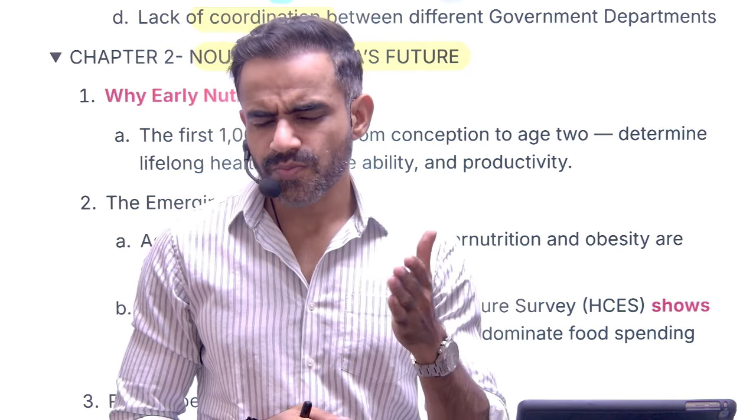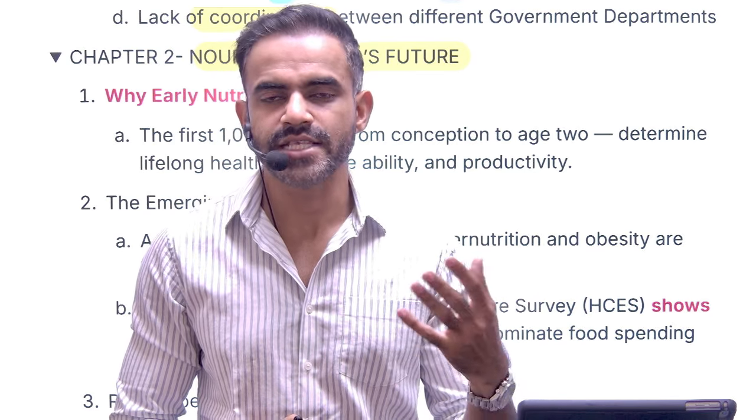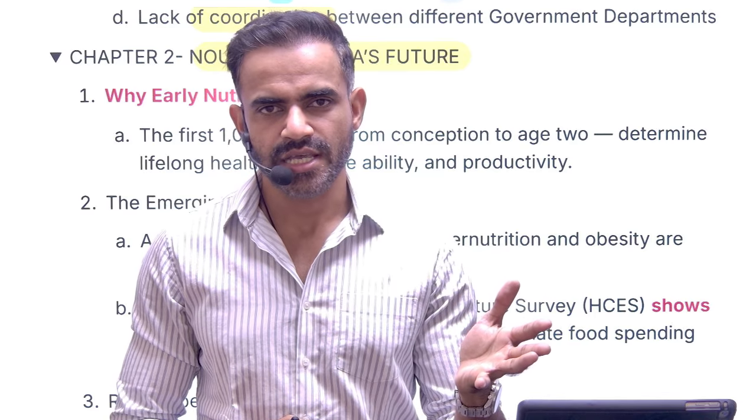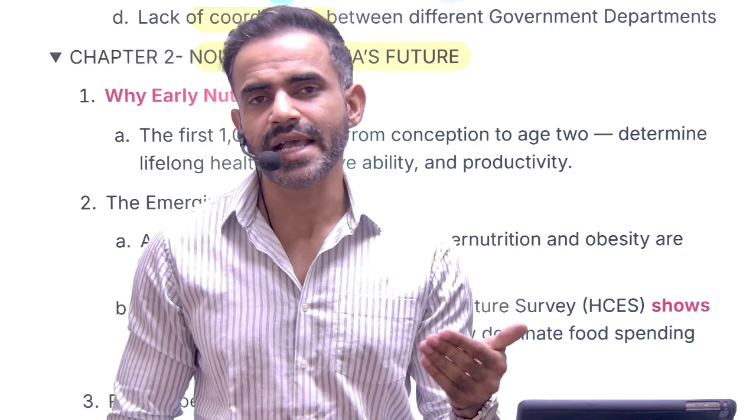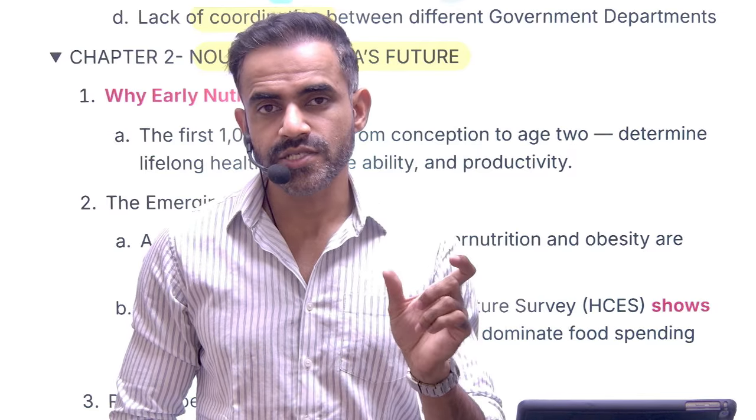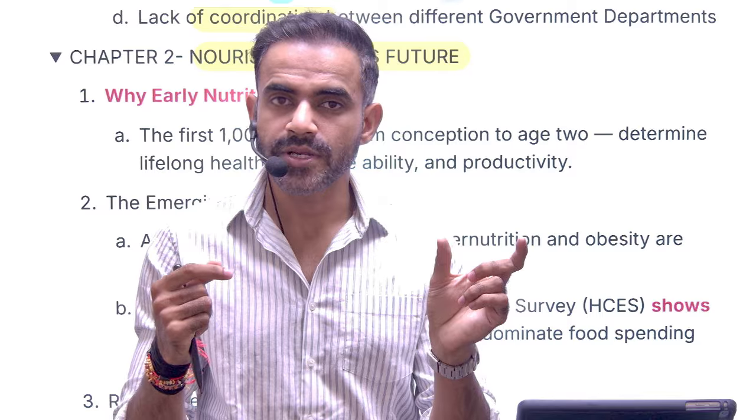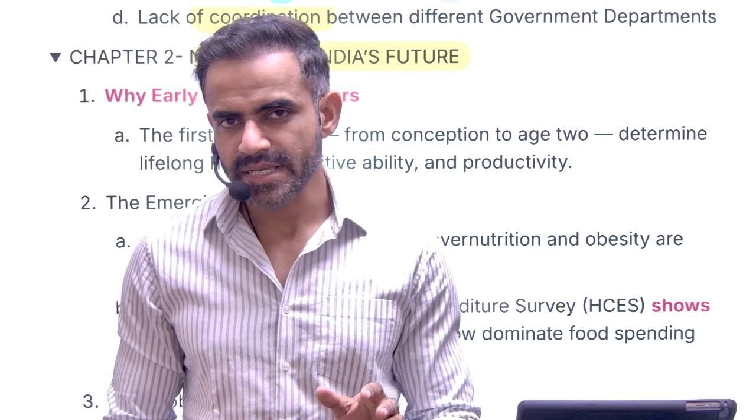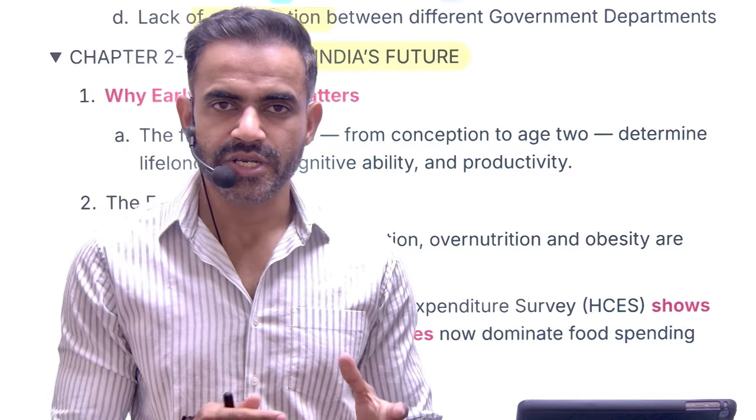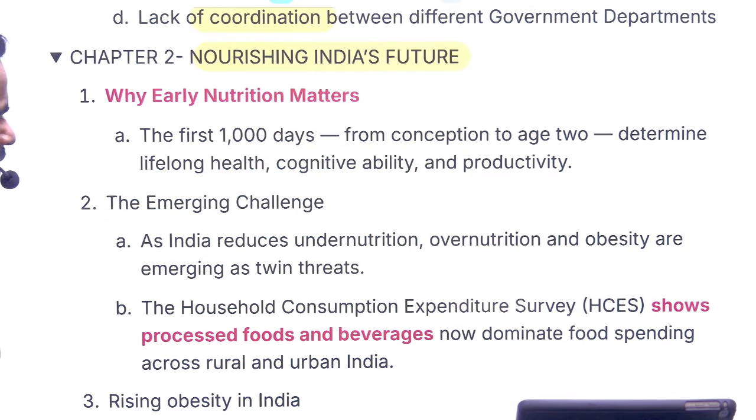But if this population will not be healthy, if this population will not be well educated, this advantage will not be sufficient enough. That simply means we will not be able to utilize this advantage of young population. Our young population should be healthy, well educated, and skilled. The problem is that the majority of our population is a victim of malnutrition.